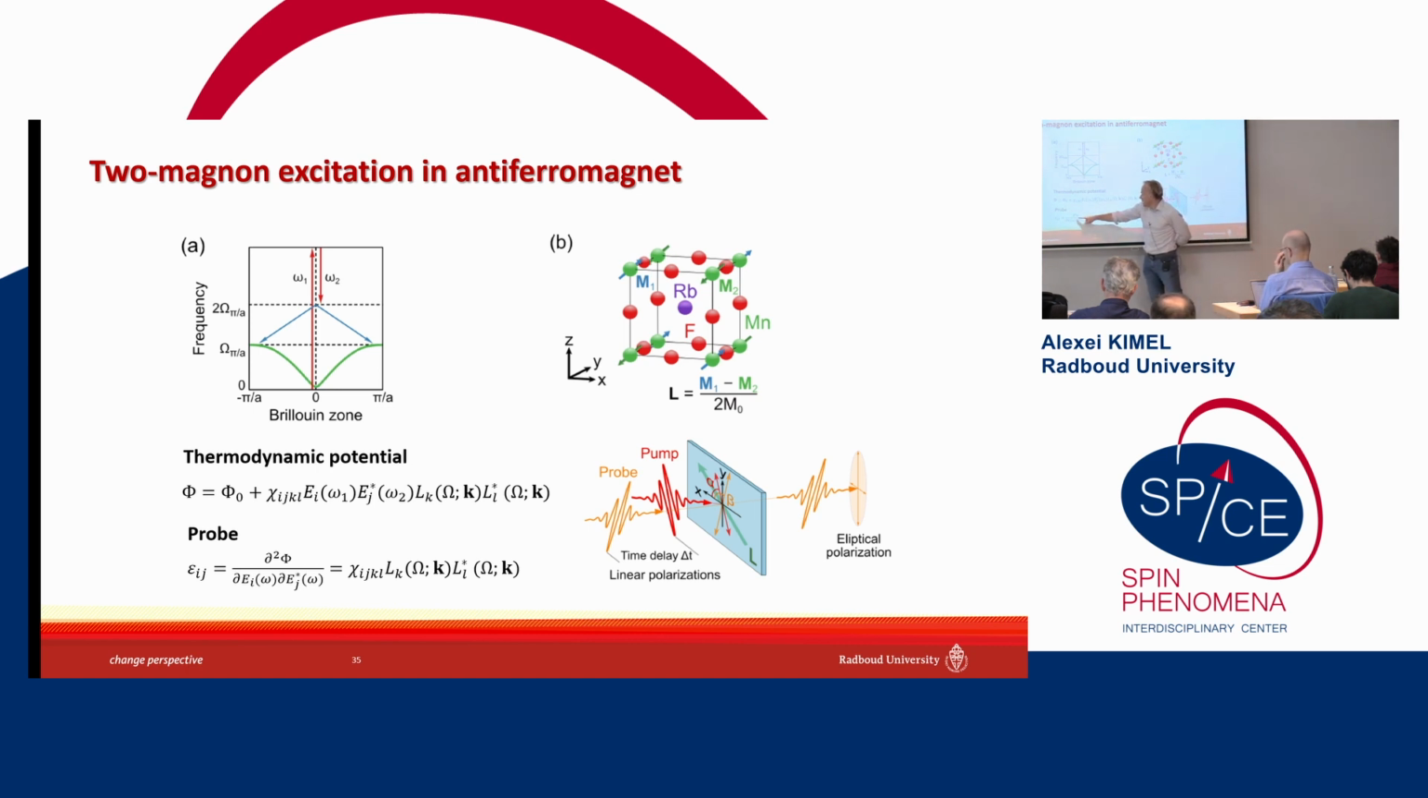Simply paying attention to the fact that the electric permittivity is the second derivative of the thermodynamic potential with respect to the electric field of light. So then you can see that as a result, there must be an effect which is quadratic with respect to the antiferromagnetic Néel vector.